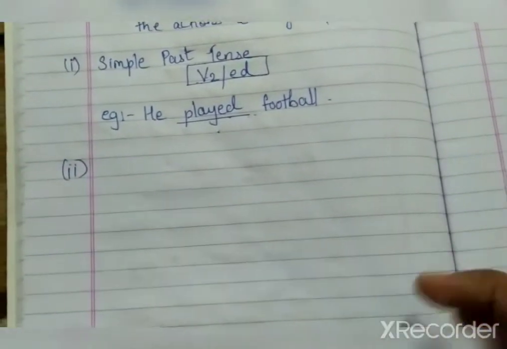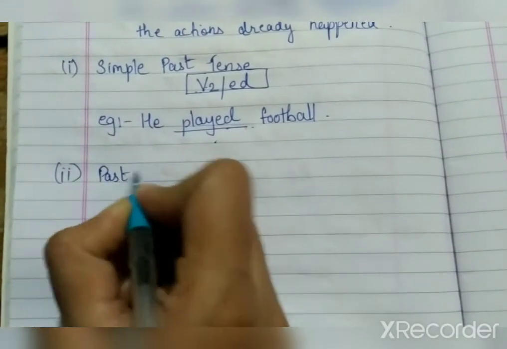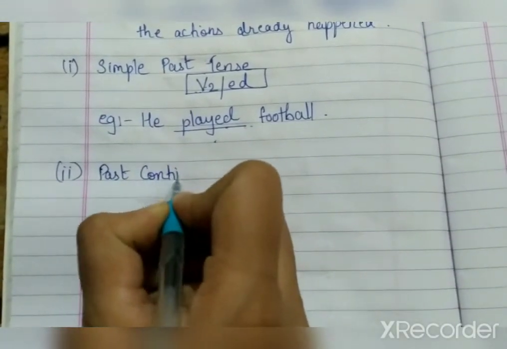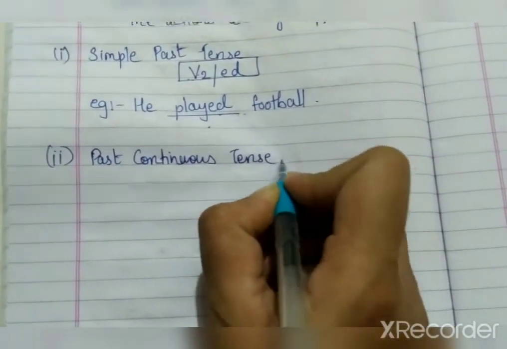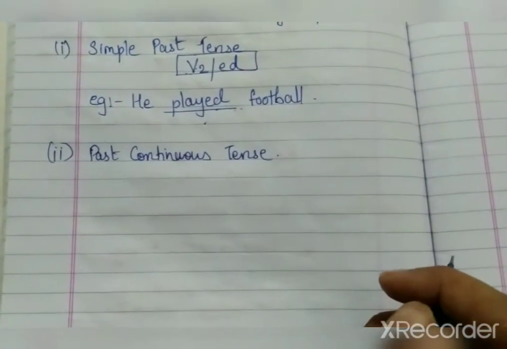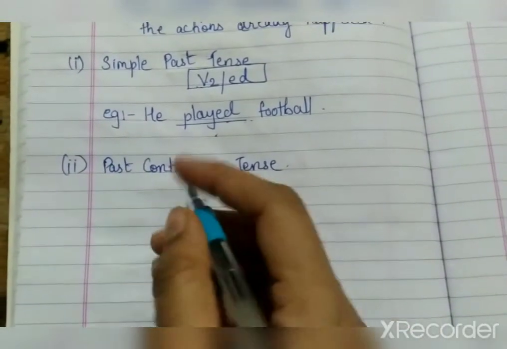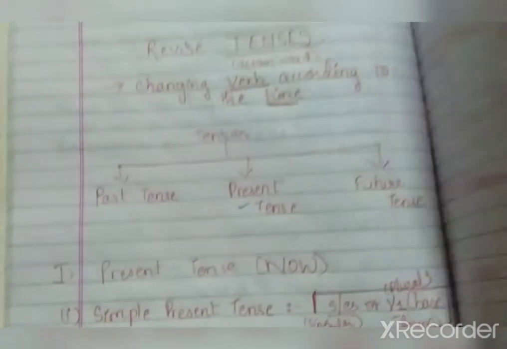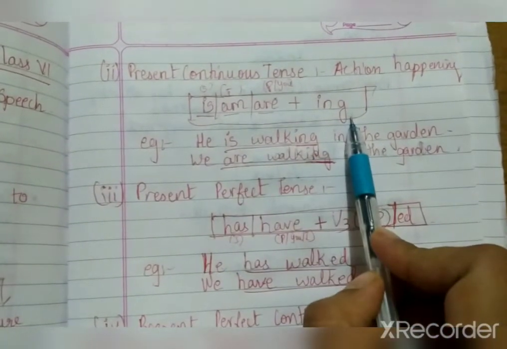Now let's start the second one. Okay. Now it will be past continuous tense. It means the action was going on. The action was going on in past. Okay. So what will be the formula? Now, what was the formula of present continuous? Let us see. Okay. Present continuous, it said is, am, are plus ing, right?